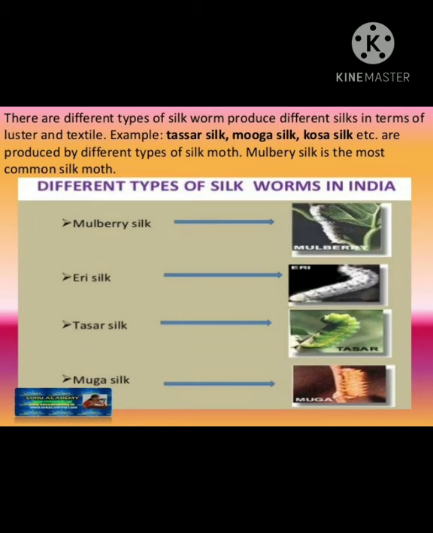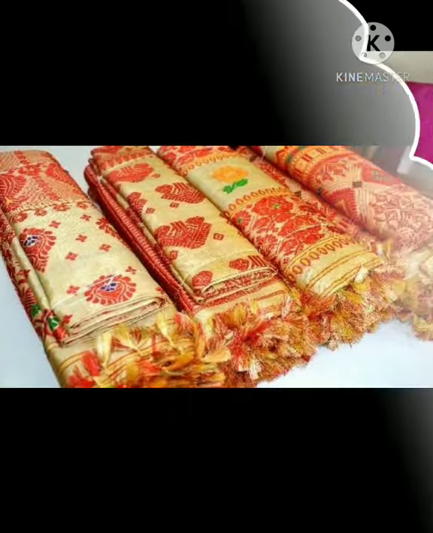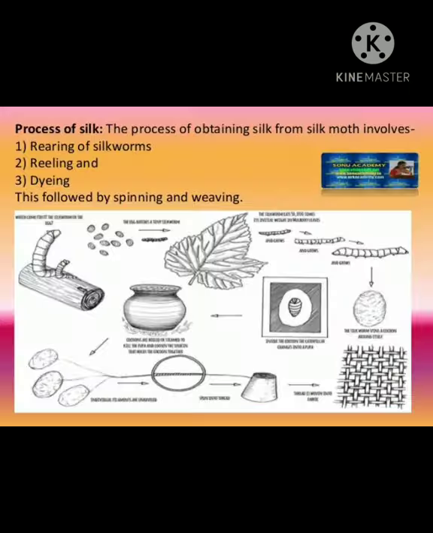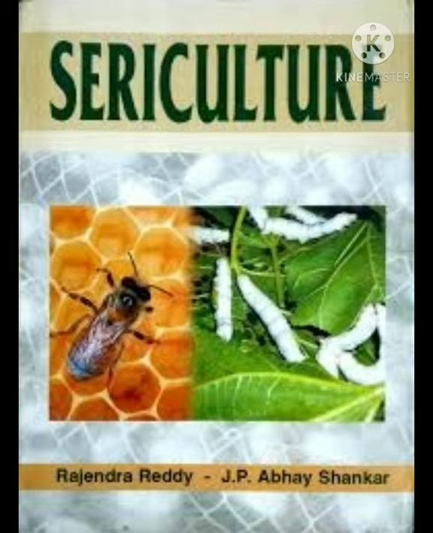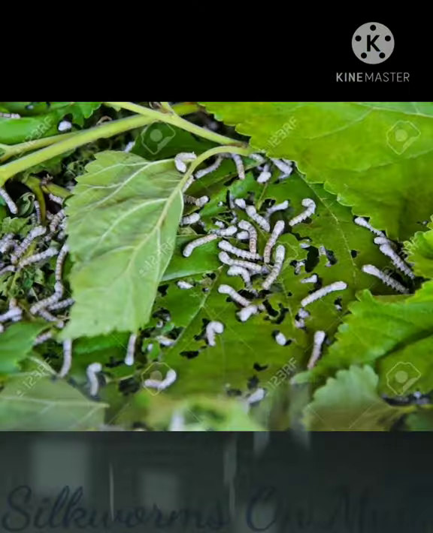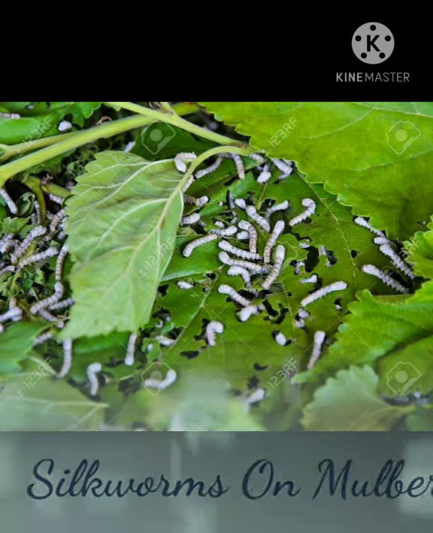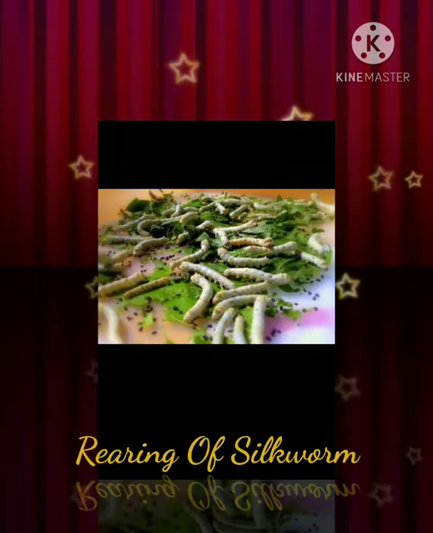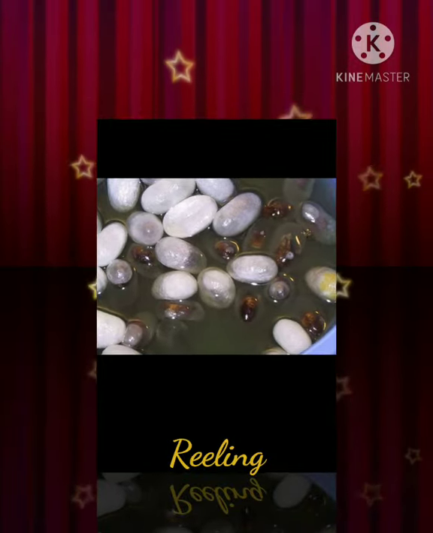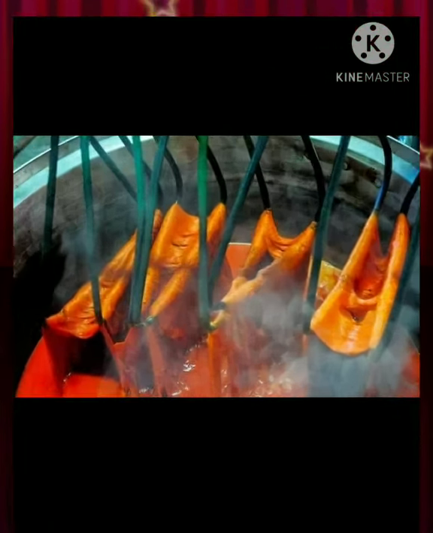There are different types of silks. Different worms produce different silk. For example, Tassar silk, Muga silk, Kosa silk and so on. Process of silk. The process of silk production is known as sericulture. Extracting raw silk starts by cultivating the silkworm on mulberry leaves. First step is rearing of silkworm, second step is reeling and third step is dyeing. This is followed by spinning and weaving.